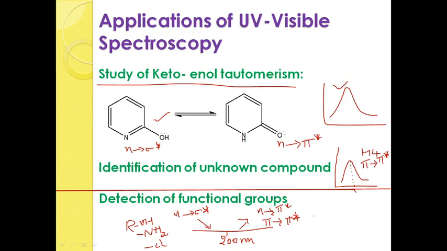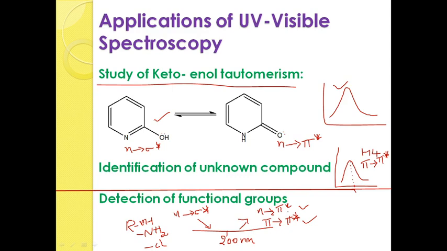That means there is a presence of chromophore units or carbonyl compounds, carboxylic acids or esters or nitro compounds. So, that means we can find out the functional group by using this technique.